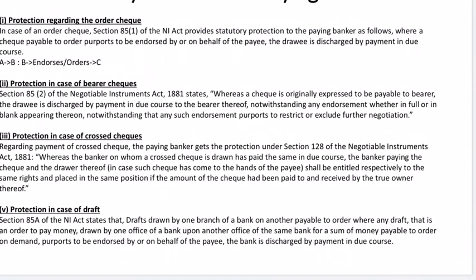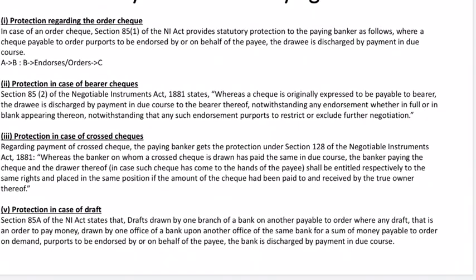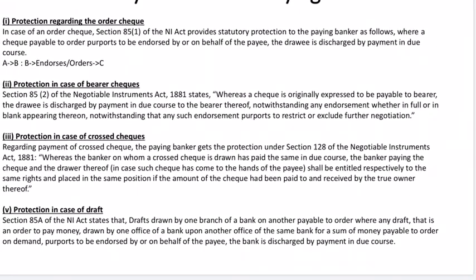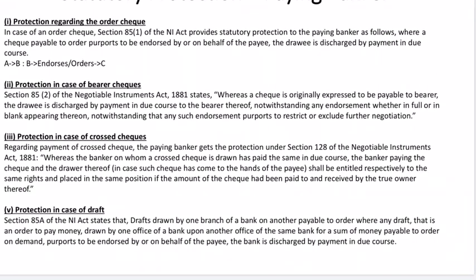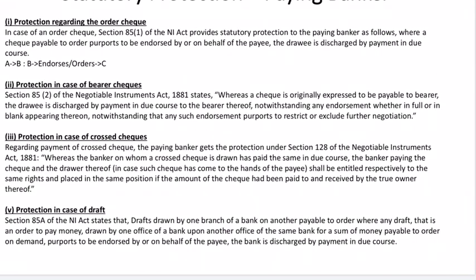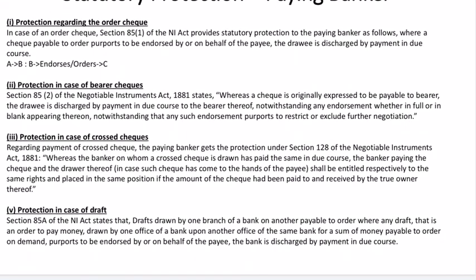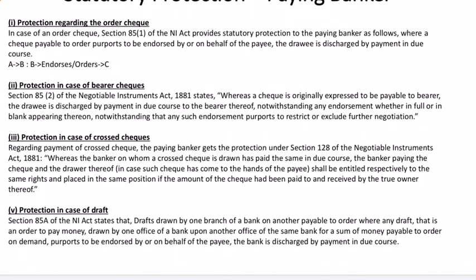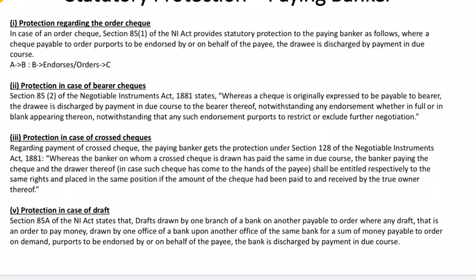So if the payee says you pay to some other person who will collect the payment, then if the bank does the payment as per the instruction of the payee, then he gets protection. Okay. Now for bearer checks, transfer, do we really need to endorse? No, right? Bearer is any person who presents the check at the counter gets the payment. So for bearer check, transfer happens only by mere delivery. There is no need for endorsement.